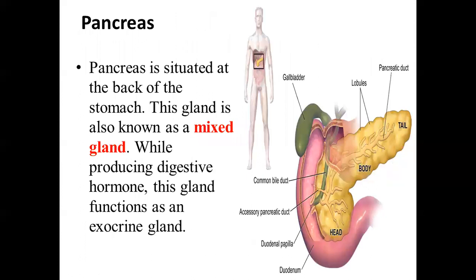So next one is the pancreas. So here you can see that pancreas is situated at the back of the stomach, and this gland is also known as the mixed gland.